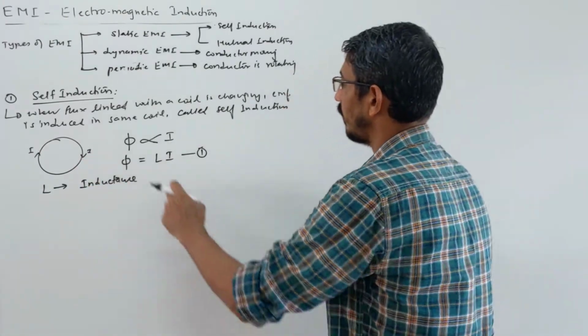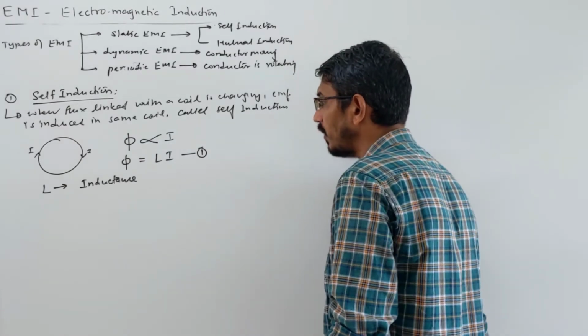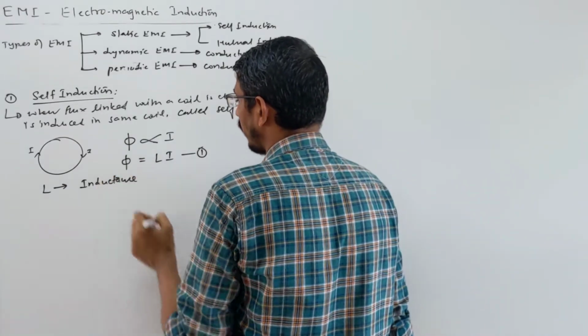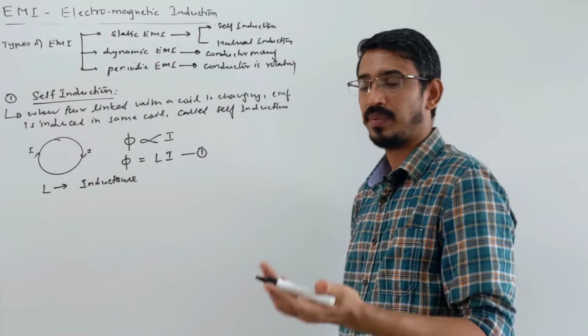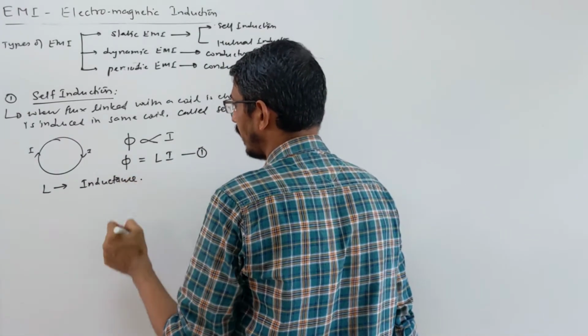Then this is called self-induction. So look here, flux is equal to L i, right? Now see, what do you want? You want to know the EMF induced. Let me talk first about this. L is called inductance. It's a constant right now.